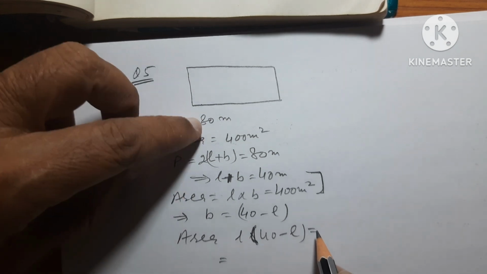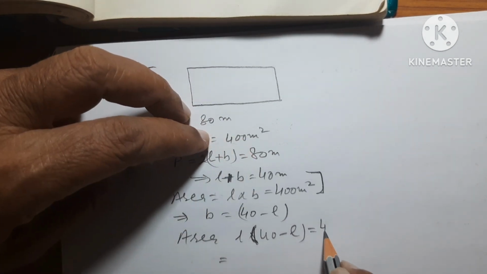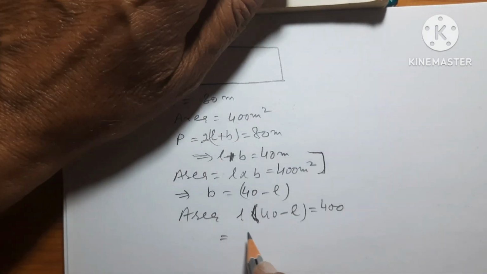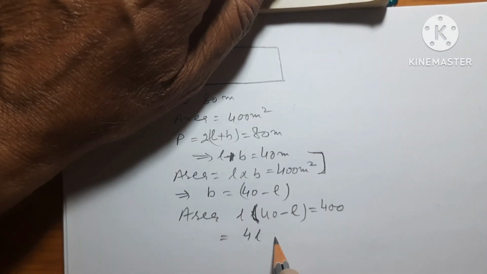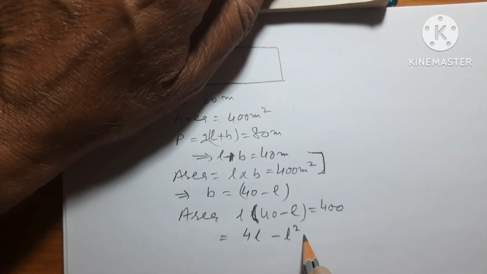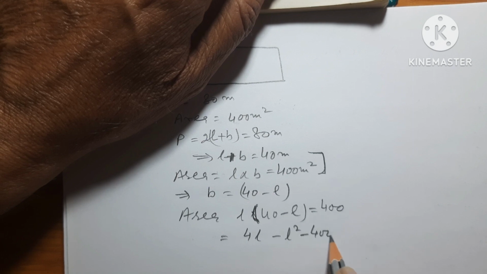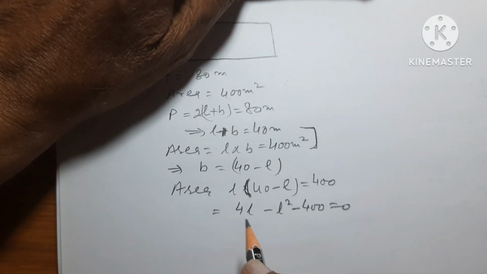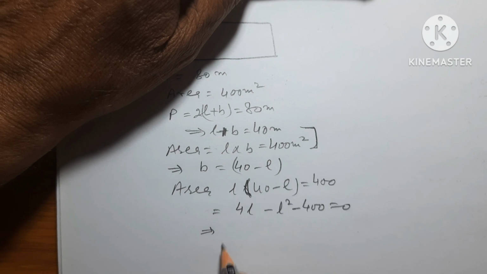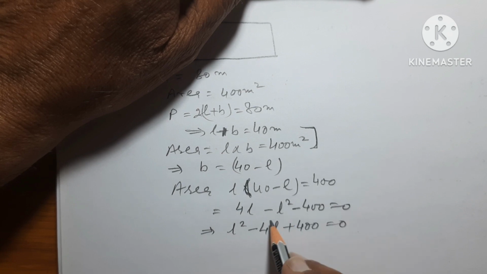Area is 400. So 40L minus L square minus 400 is equal to 0. Let us make L square positive.